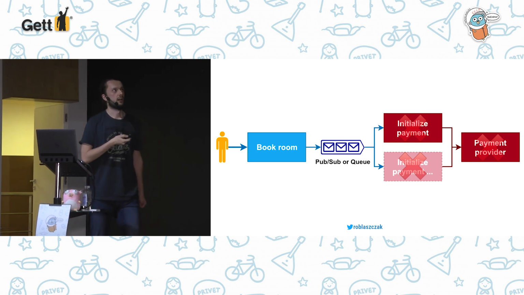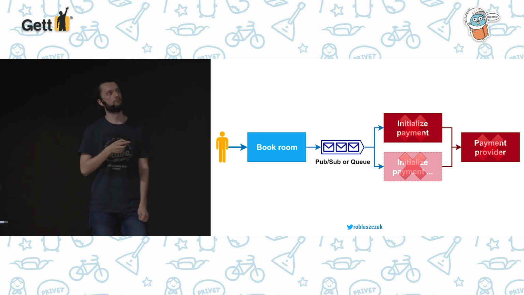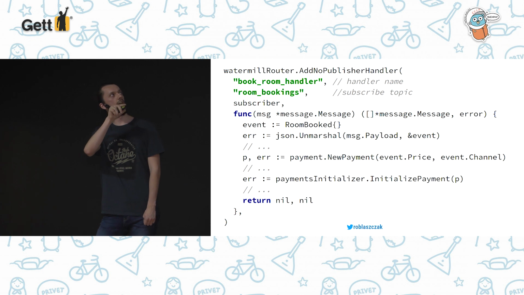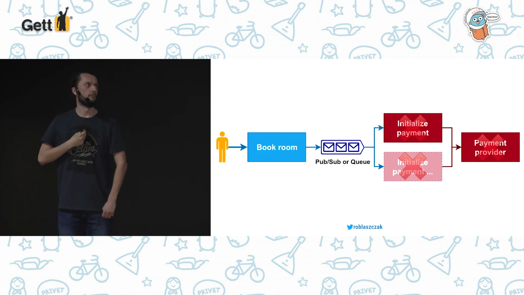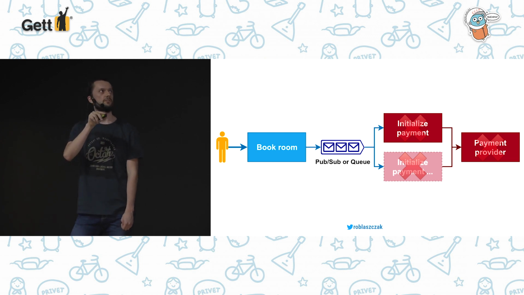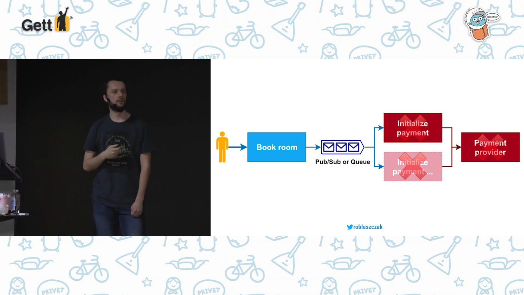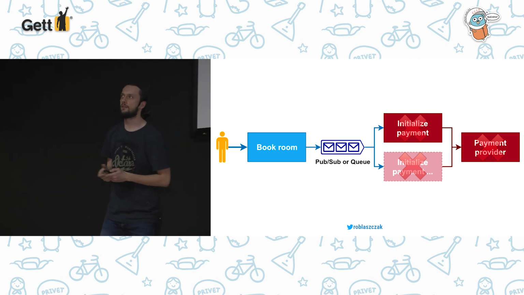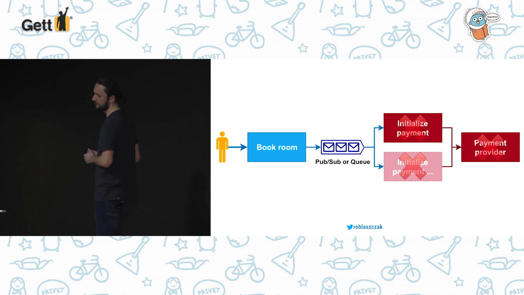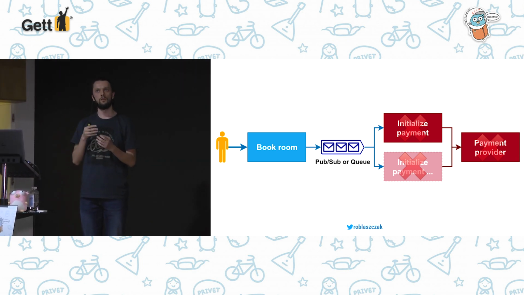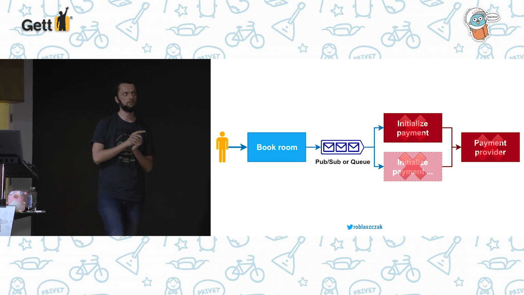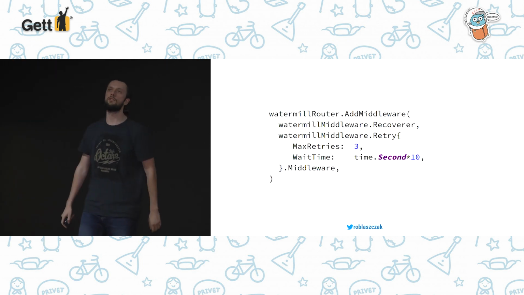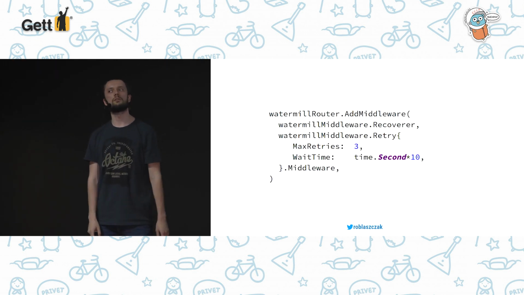And you may ask how it will be handled if this handler returns an error in some of these places. By default, the messaging infrastructure will deliver this message again. But unfortunately, if we are using some backend like Kafka or RabbitMQ, we will not be sure when it will be redelivered. So it's a better idea to use some middleware to handle this redelivery.